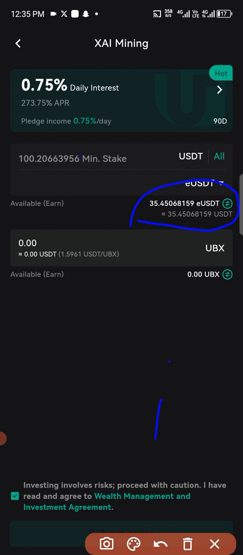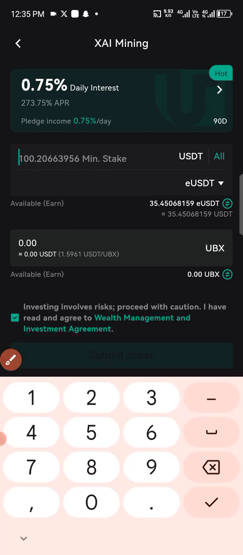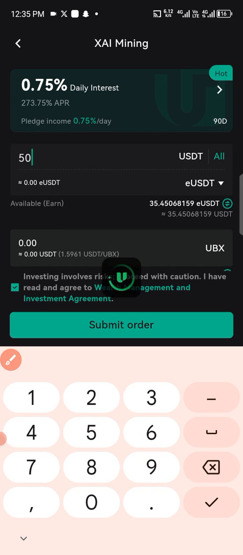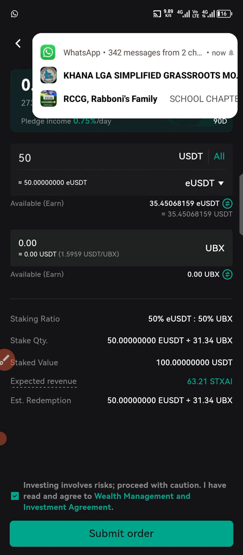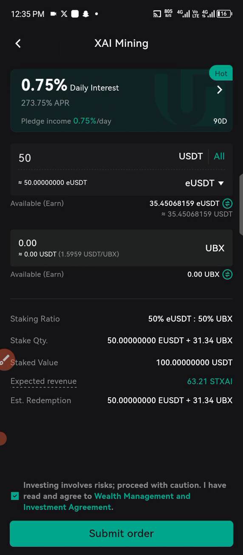Once you type in your 50 USDT here, the system will automatically take $50 from your EUSDT, add with that your 50 USDT that was traded into the UBX coin, and then transfer to the N account. The system will actually pick it up, and then you now have a total of $100 available to stake on the system. Let me come again.